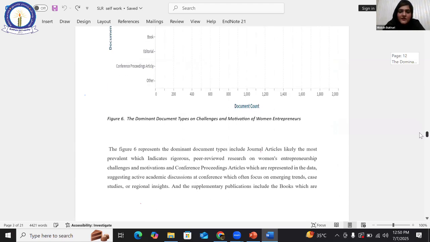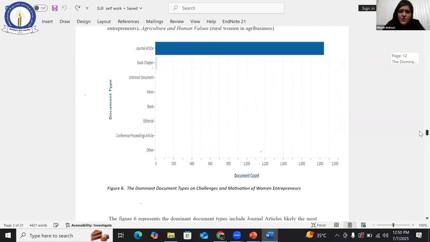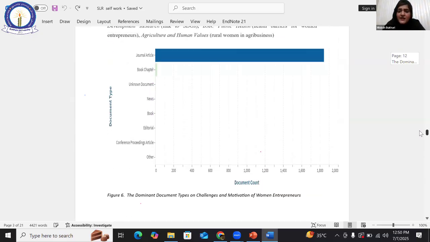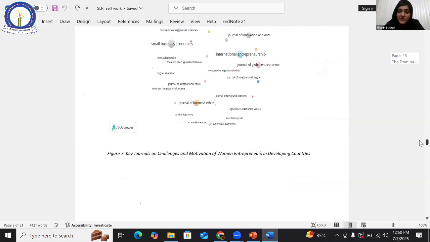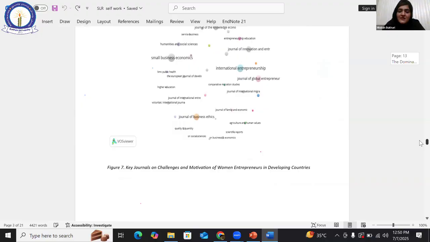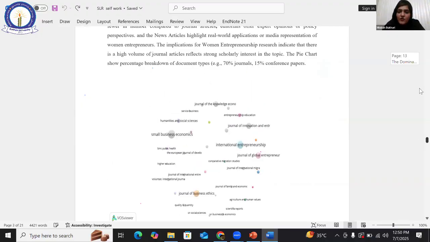And after that, figure 6 tells the dominant document type on challenges. What is the document type? Whether they are journals, articles, book chapters, unknown documents, news, books, editorials, things like that. After that, this is the VOSviewer table figure, key journals on challenges and motivation. So this is the VOSviewer table.